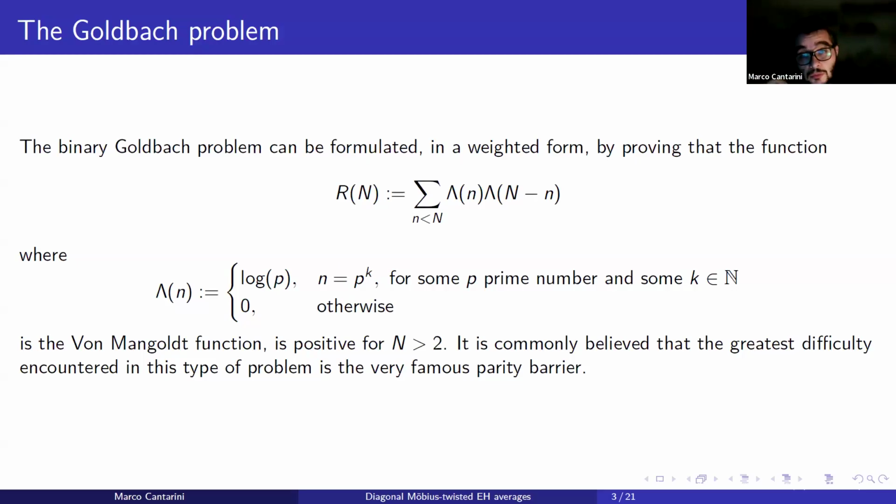It's commonly believed that today the main obstacle to proving this conjecture is the so-called parity barrier. Roughly speaking, the parity barrier says that the main techniques that we know to attack this problem, in particular the sieve methods, are unable to distinguish effectively between integers with an even number of prime factors and integers with an odd number of prime factors. And this distinction is crucial for such types of problems. So it is quite natural to try to insert some information in some way to overcome these difficulties.